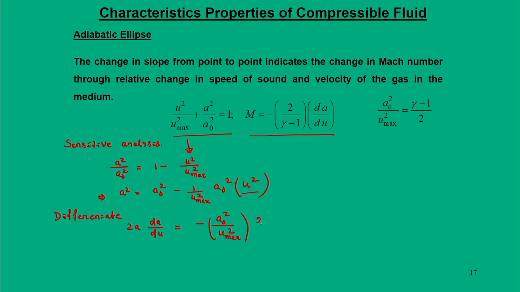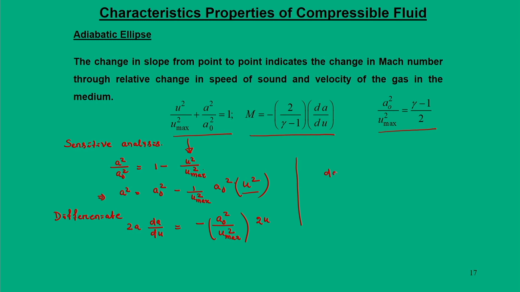You differentiate twice u du, sorry, twice u du, we have taken it here. Okay. So, now you try to find out a0 square by u max square from this equation, substitute here. Then when you substitute,